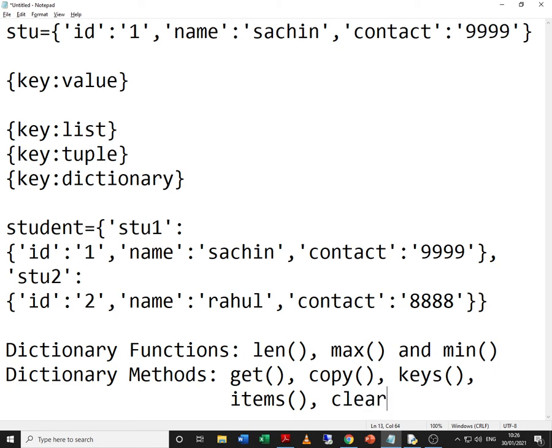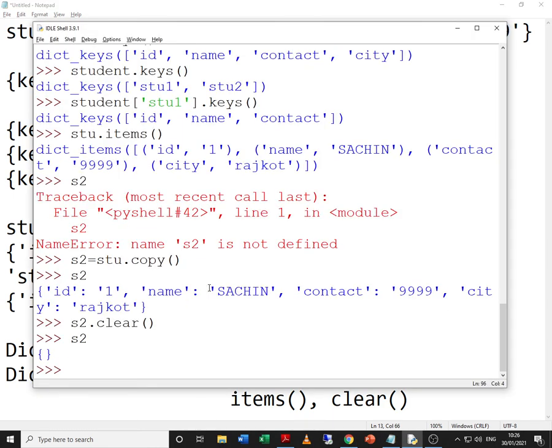Now some interesting tasks which all of you have to do by yourself. As I said, dictionary is mutable. What you have to try and do is, if dictionary is mutable, we have studied many methods on list like append, pop, insert and so on. The question then comes is, are these methods going to work on dictionary? Well, that you can check out by yourself.